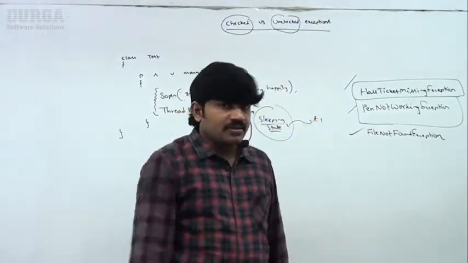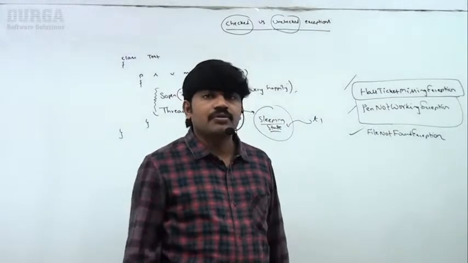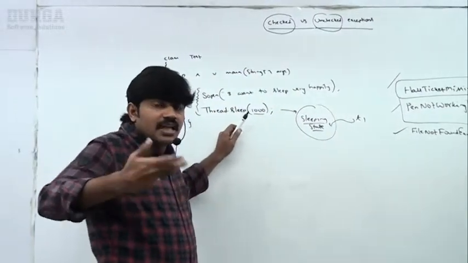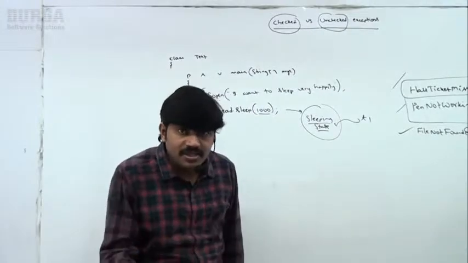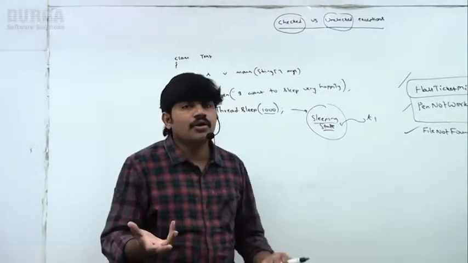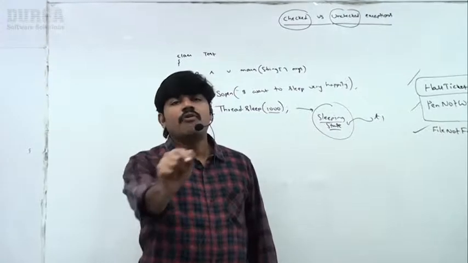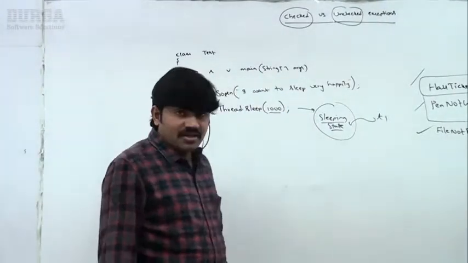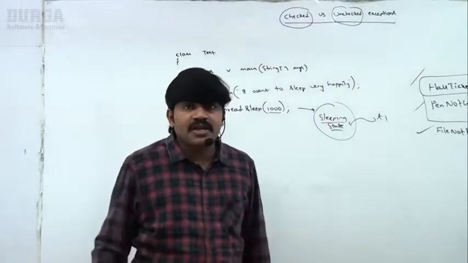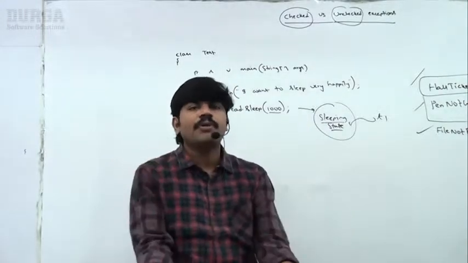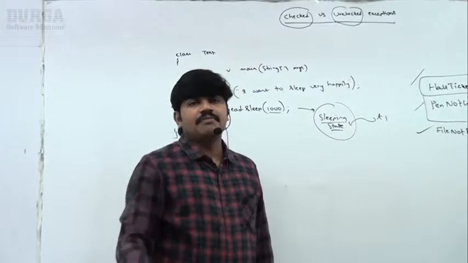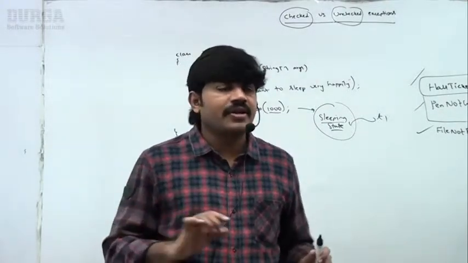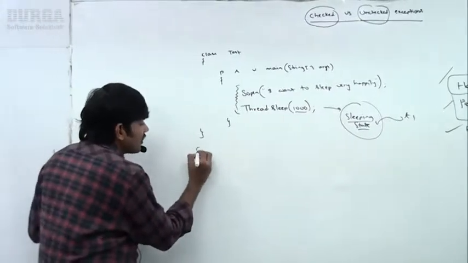Now the compiler will ask only one question: Durga, in your example there may be a chance of InterruptedException, and you didn't report about this exception. How can I compile this code? Whenever you are using the sleep method, there is a possibility of InterruptedException. You didn't report about it, so the compiler will always reject it. Observe that compile time error.